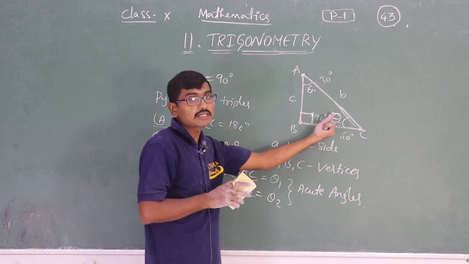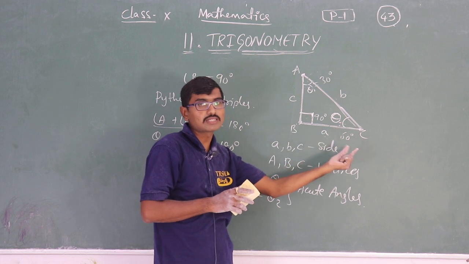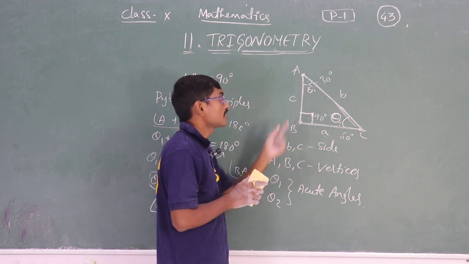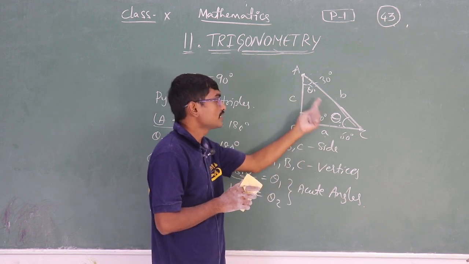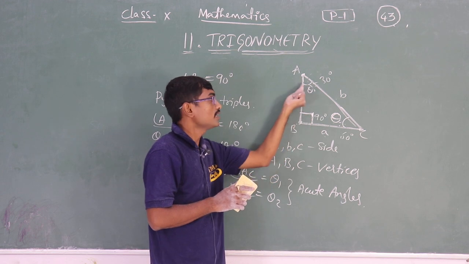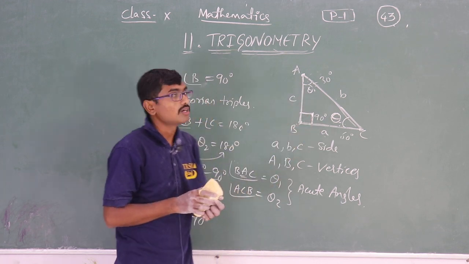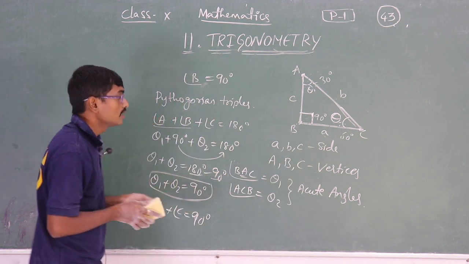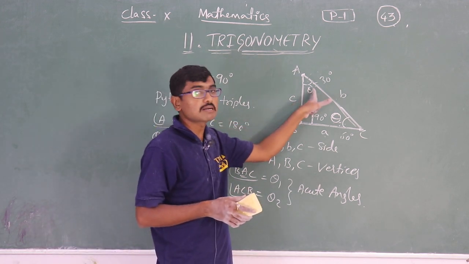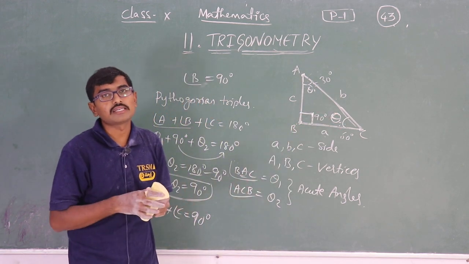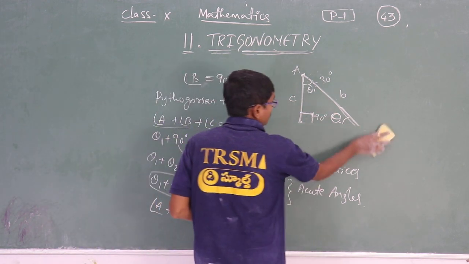So this is the right angle triangle. Capital ABC are the vertices of the triangle. Small abc are the sides of the triangle, the respective sides. Theta 1 and theta 2 are the acute angles, and this is 90 degrees. Okay, this thing we have discussed. And one more thing: if this is 90 degrees, then the sum of the two acute angles of a right angle triangle is also 90 degrees. So this thing we have discussed in this class.